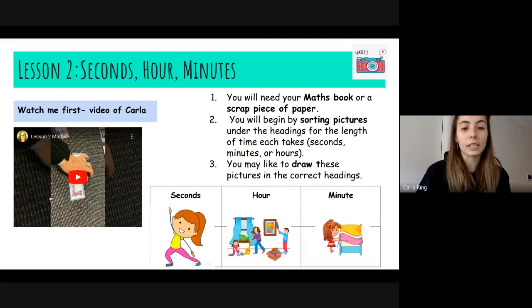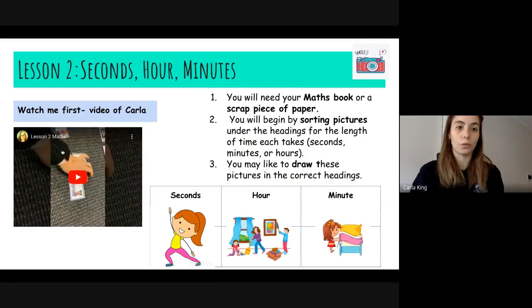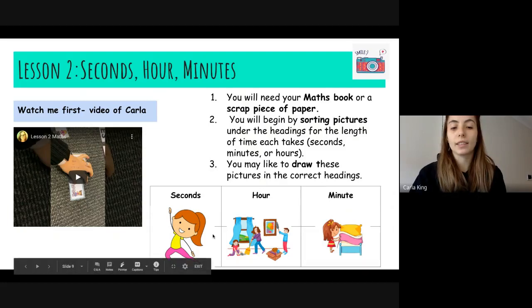So I've got a video here explaining the task. So you're going to watch that first, and then you'll get your maths book or a scrap piece of paper. You'll begin drawing these pictures. So I've explained it in the maths task. You're going to be writing a heading in your book called seconds, hour, minute. Then you'll draw some pictures that will take a couple of seconds, draw pictures that will take maybe more than an hour, and draw a picture that will take more than a minute. So you could do a couple from each.